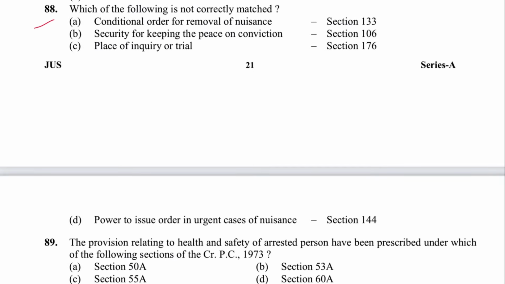Next, 88. Which of the following is not correctly matched? Conditional order of removal of nuisance, 133, correct. Security for keeping the peace on conviction, 106, correct. Place of inquiry or trial is mentioned in section 177. It is not correct. D is power to issue order in urgent cases of nuisance, 144. So C is the answer, not correct.